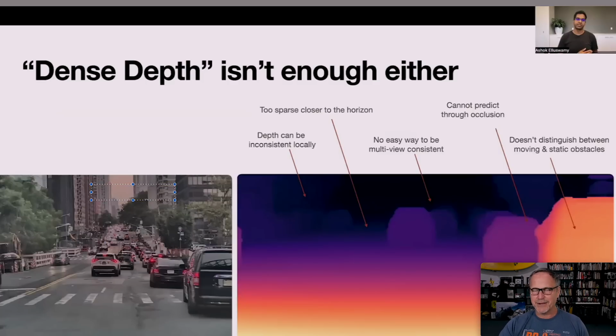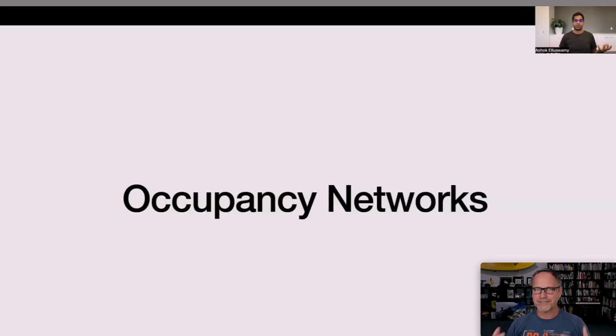So this is not a particularly workable situation either, because number one, it's still per camera, and so they don't line up with all the other cameras. But number two, it just doesn't give us enough resolution further away than right in front of us. So what is the solution? It's what Ashok and his team call Occupancy Networks. I'm going to show about a 3-minute clip from his talk right here, and we'll talk about it in just a minute. So let's take a look.